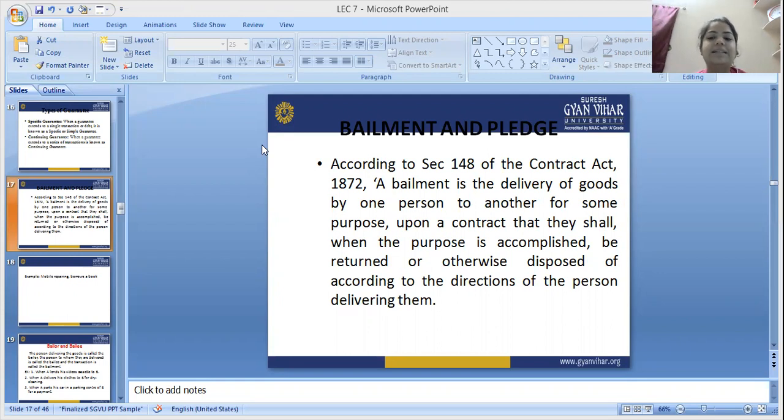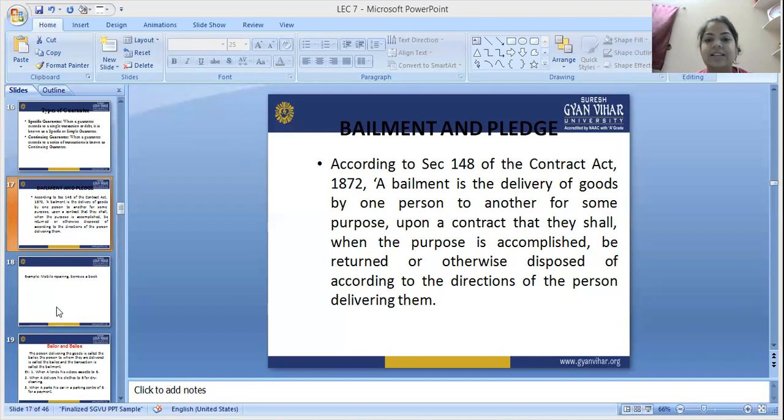Bailment is the delivery of some goods by one person to another person for a specific purpose, and according to the contract, when the purpose is accomplished, the goods should be returned in the same manner that they were delivered, or disposed of according to the direction of the person delivering them. So this is the contract of bailment.